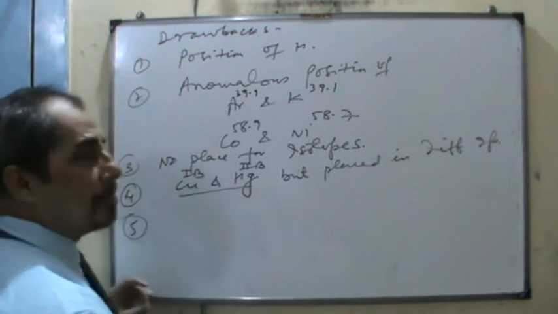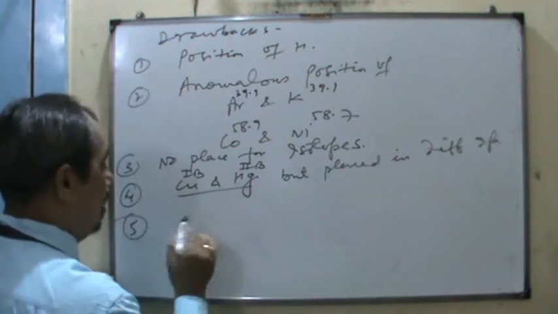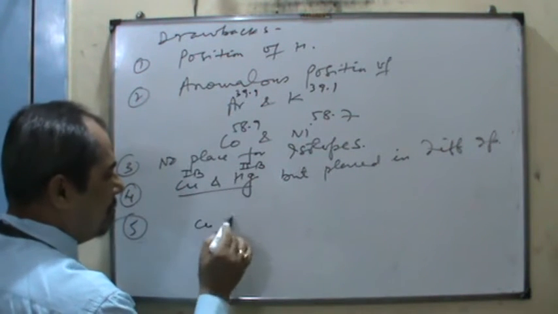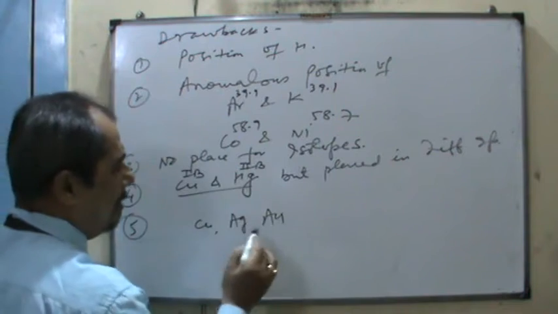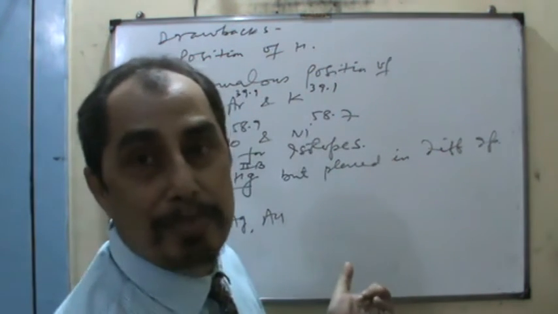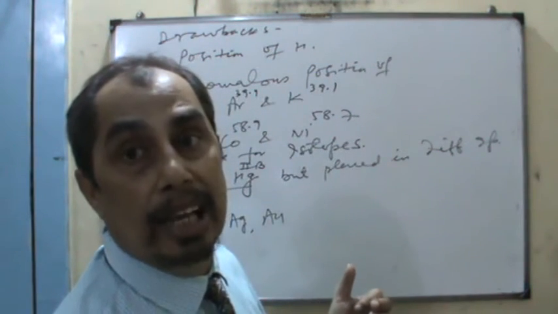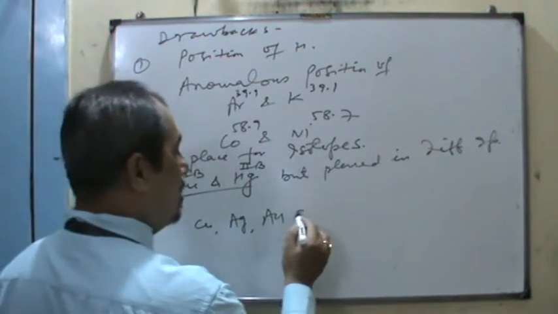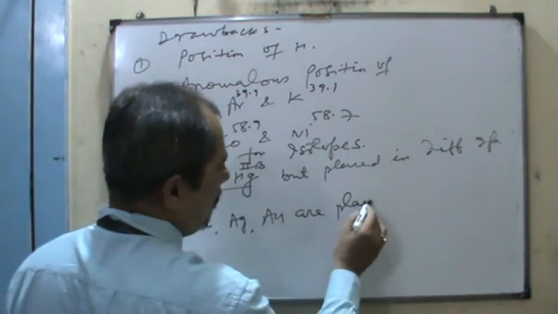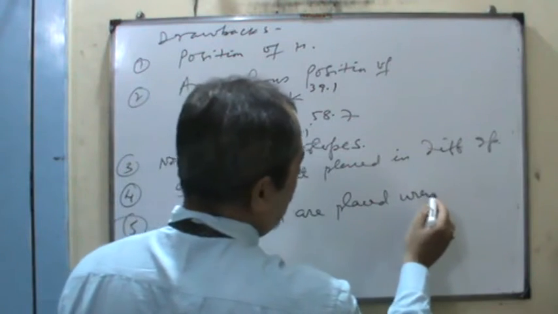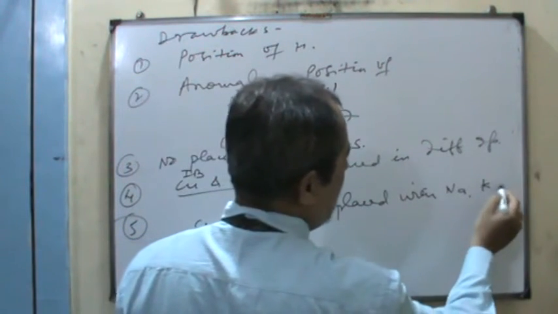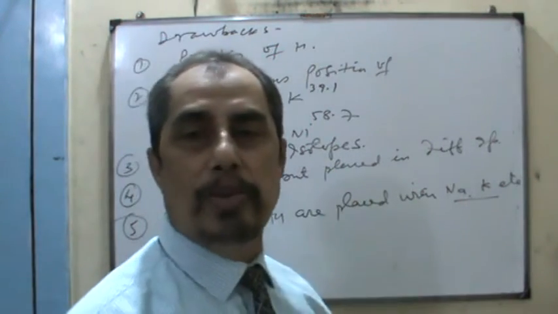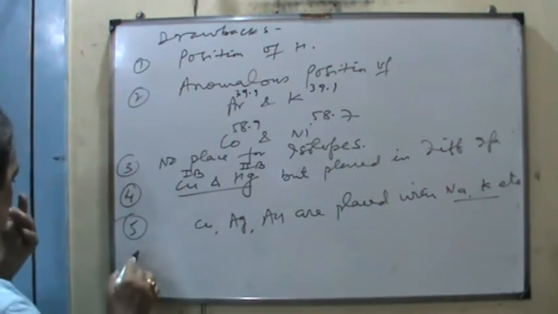Similarly here, the heavier metals like copper, silver, gold have very high melting and boiling points and are used in making alloys, or the coinage metals are placed with sodium, potassium, etc., and they are very soft and light metals having low melting and boiling points. And then fifth,